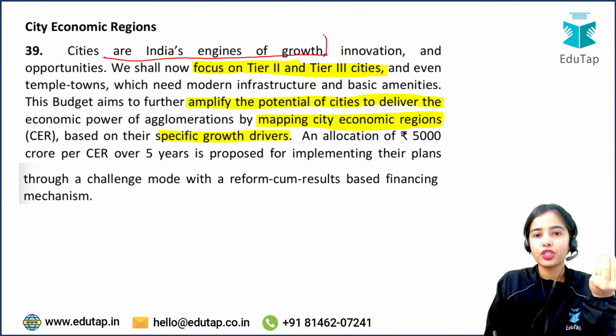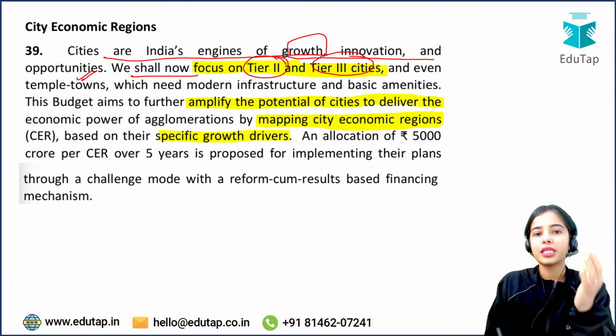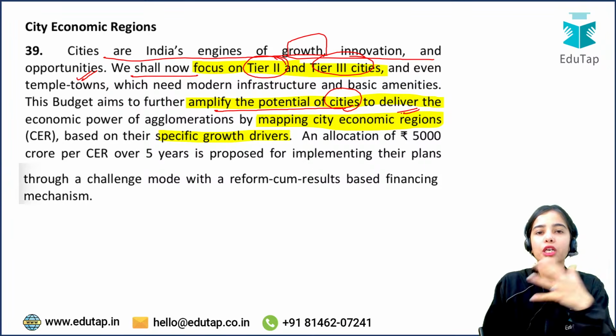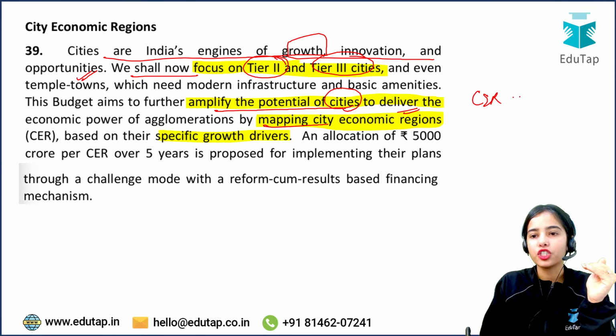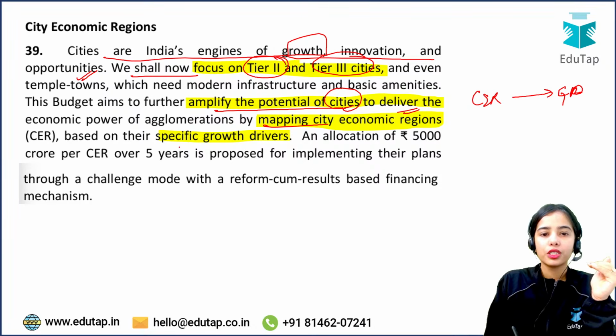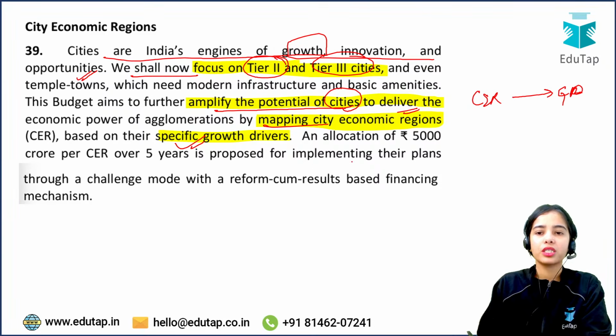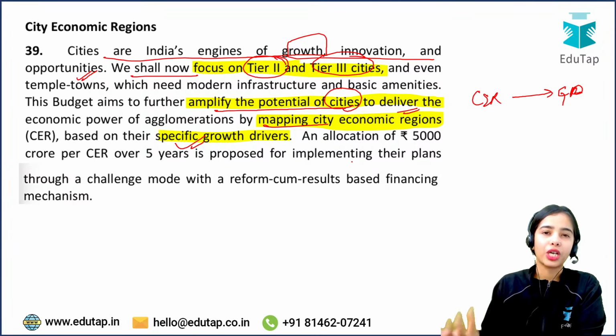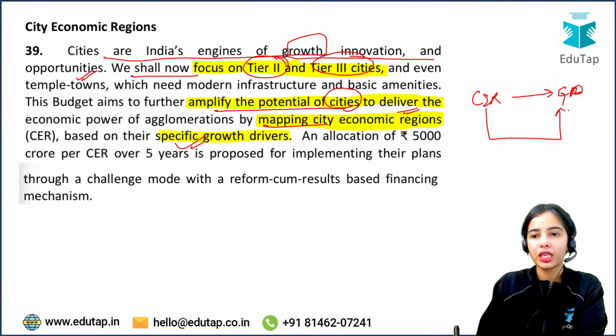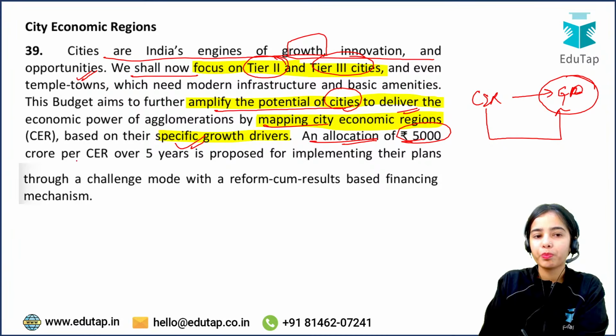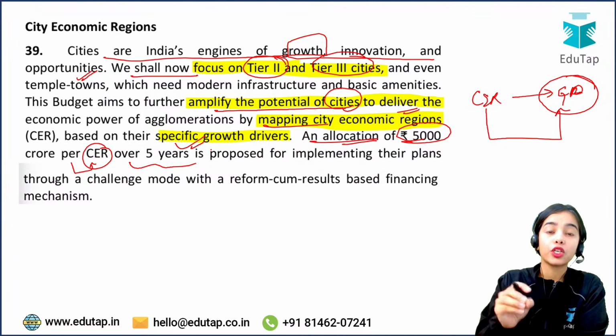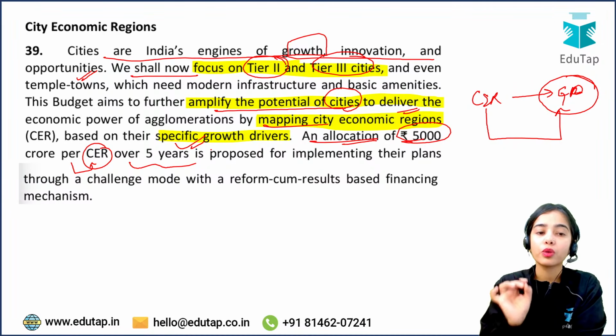So cities are India's engines of growth, innovation and opportunities. We shall focus on tier 2 and tier 3 cities and amplify the potential of the cities to deliver economic power by mapping the city economic regions with their growth drivers. The cities have specific growth drivers. Some can be tourism cities, some can be production hubs and such. So with the city economic regions, we have to identify the specific growth drivers, and there is an allocation of 5,000 crores per CER, per city economic region, over 5 years. This is proposed for implementing the plans.